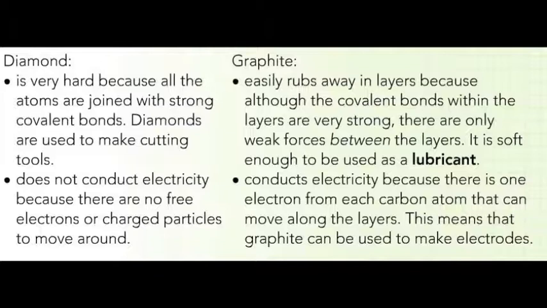Graphite easily rubs away in layers because although the covalent bonds within the layers are very strong, there are only weak forces between the layers themselves. It is soft enough to be used as a lubricant. Graphite conducts electricity because there is one electron from each carbon atom that can move along the layers. This means that graphite can be used to make electrodes.